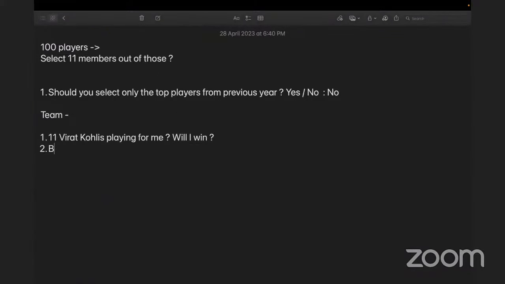So I need balance in my team. I need good bowlers. I need good batsmen. I need good fielders. I need a good wicket keeper and so many other factors. So the balance. If I keep all rounders in my team, even then I might not win.